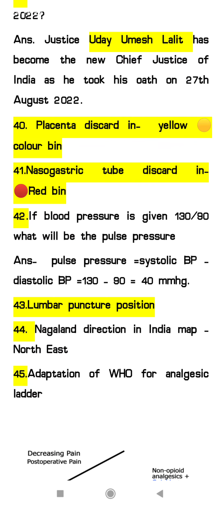41. Nasogastric tube discarded in the red color bin. There is one scenario given. The patient is getting nasogastric feed for so many days. So now we have to discard the used nasogastric tube into the red color bin. Whatever is recyclable, all the tubings and catheters, we will discard in the red color bin.